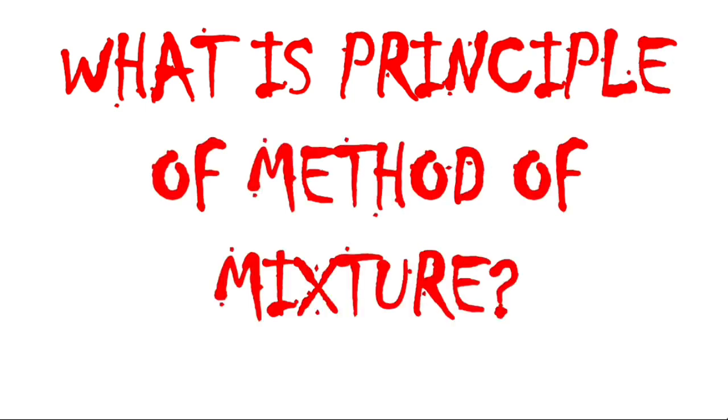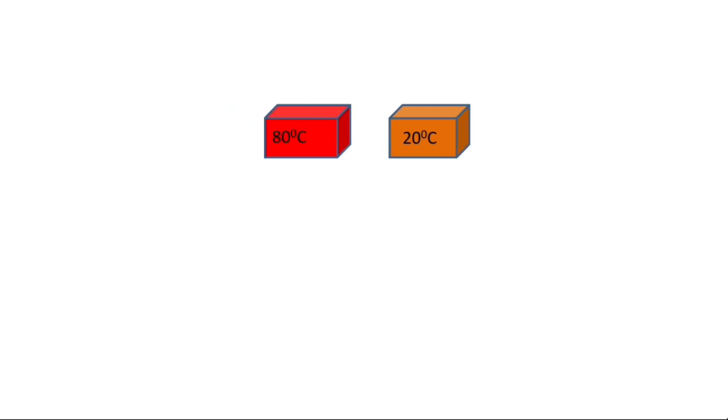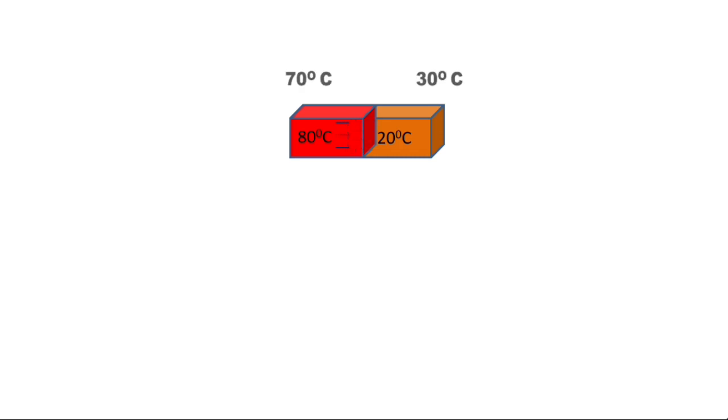So first we will see what is the principle of method of mixture. When two or more bodies at different temperatures are brought into thermal contact, then the net heat lost by the hot bodies is equal to the net heat gained by the cold bodies until they attain thermal equilibrium.